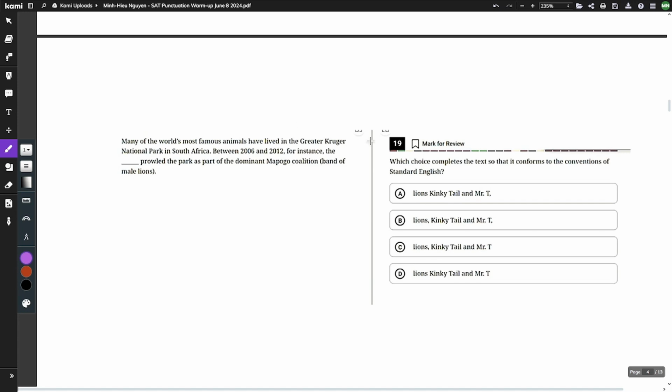Question number 4, let's look at our answer choices once again. You'll notice lines and blah blah blah. This is your noun and this is your pronoun, so we're just going to look for the one with no punctuation. Right here, this has a comma, so that's a no-go. That one also has a comma. This one has two commas, so that's also a no-go. This one has a comma, so that's a no-go. This one has no punctuation, so your answer is D.